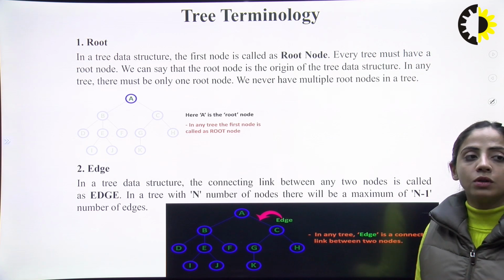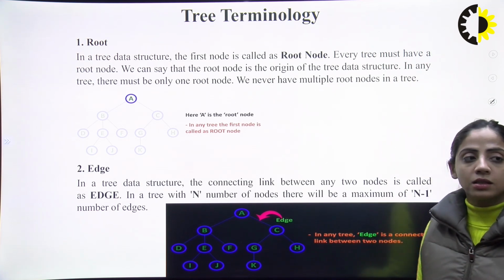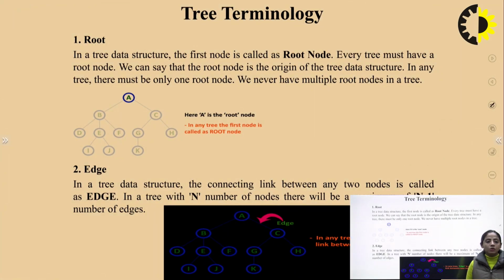The first node is called the root node. Edge: in a tree data structure, the connecting link between any two nodes is called an edge. In a tree with n number of nodes, there will be a maximum of n minus 1 number of edges. In any tree, an edge is a connecting link between two nodes.